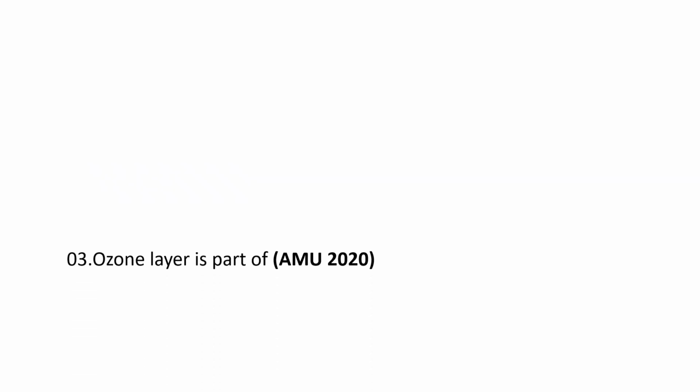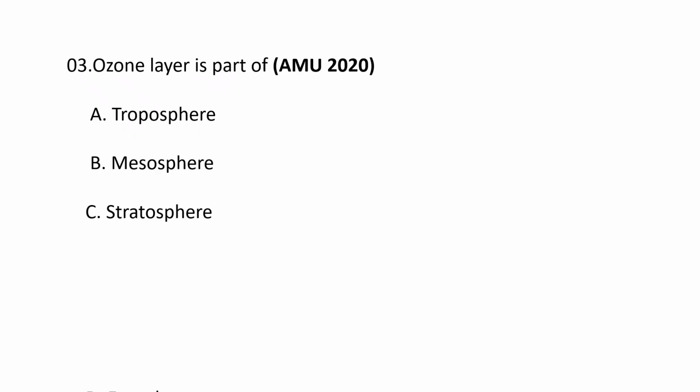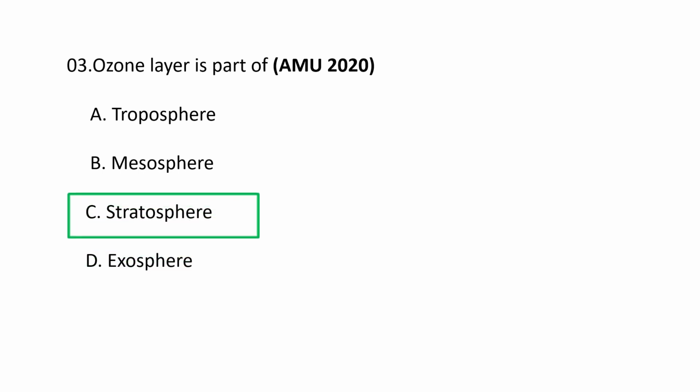Next question. Ozone layer is part of, very simple and straightforward question, A. Troposphere, B. Mesosphere, C. Stratosphere and D. Exosphere. Ozone layer is part of stratosphere. The ozone layer is a region of higher ozone concentration found in the Earth's stratosphere, specifically within the altitude range of approximately 10 to 50 kilometers above the surface. This vital layer of atmosphere absorbs the majority of the sun's harmful ultraviolet radiation, protecting life on the Earth.